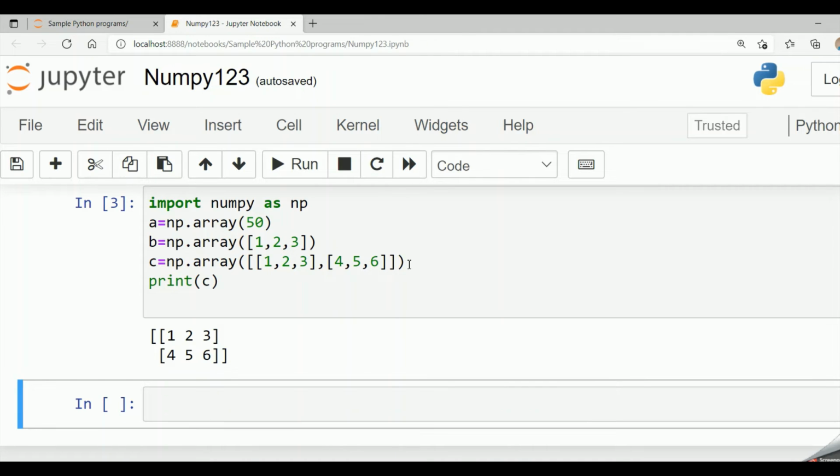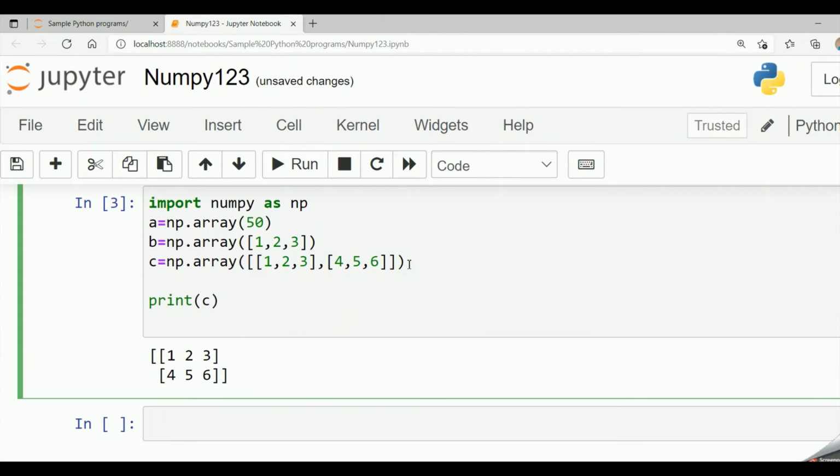And now let me create a 3-dimensional array. So it should be the np.array function. A 3-dimensional array is nothing but an array of 2-dimensional arrays. So firstly, let me pass 1, 2, 3, this is 1-dimensional, comma, 4, 5, 6.